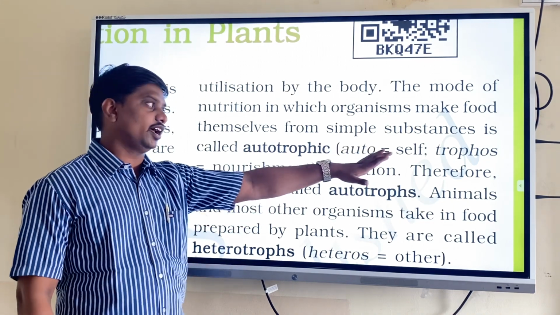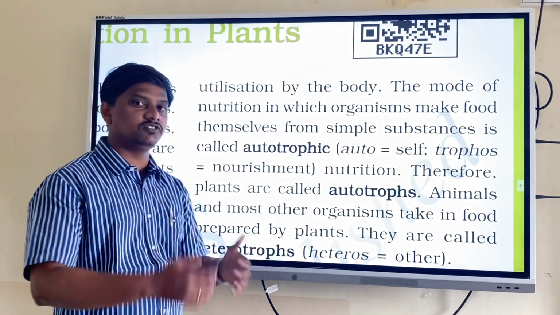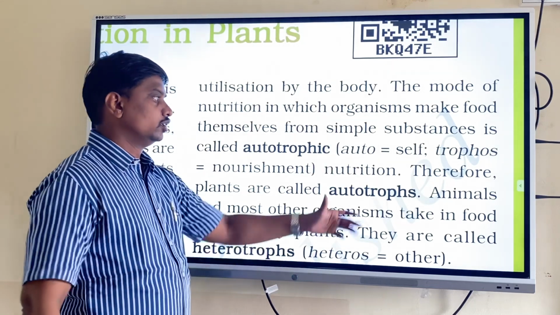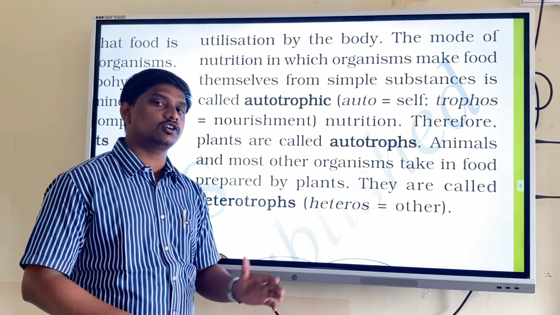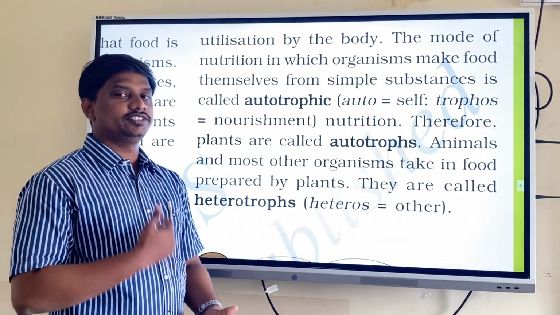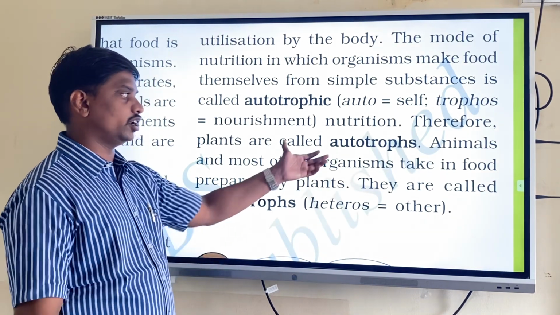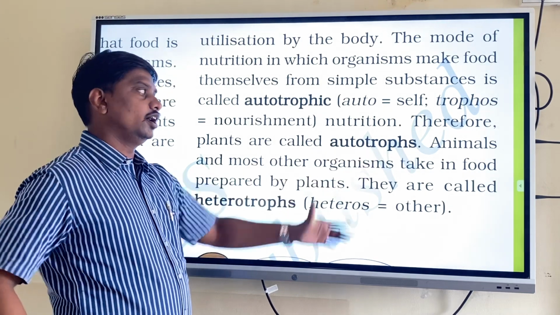Auto means self, and trophs means nourishment, so autotrophic means self-nourishment. Therefore plants are called autotrophs, because they can nourish themselves.